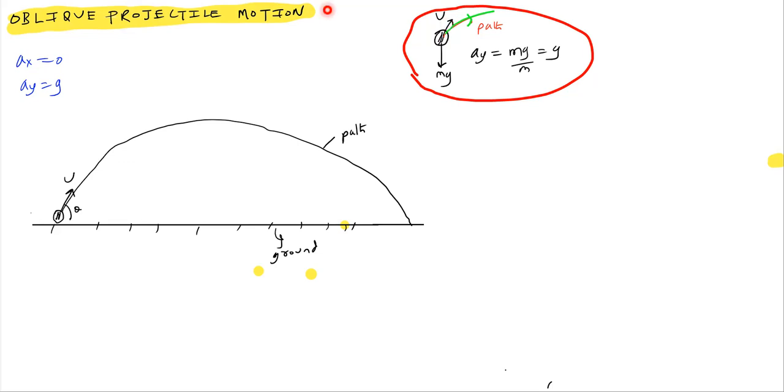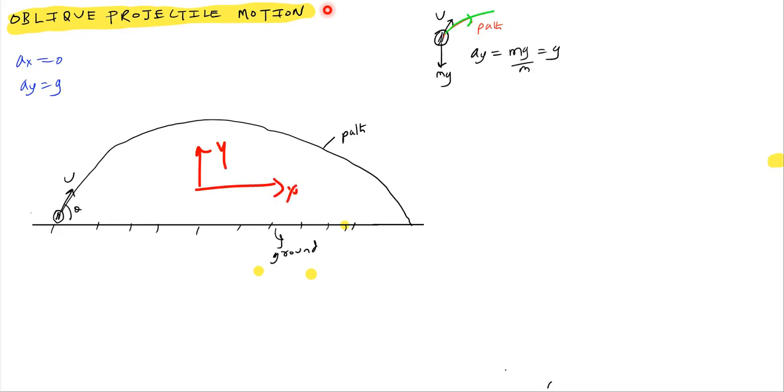Let's see why there is no acceleration along the x-axis. Because the weight will act vertically down. So naturally, there won't be any acceleration along the x-axis. Getting this idea? Now, what is all this projectile motion? Projectile motion is all about applying the equations of motion along x and along y. That's the entire projectile motion.